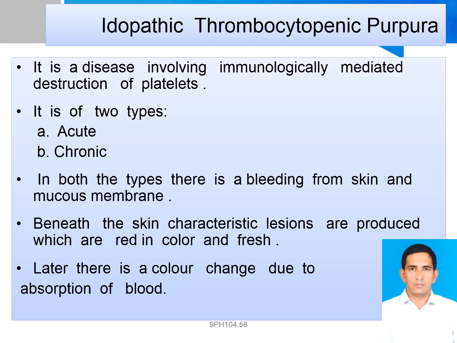These bruises may also appear as pinpoint-sized red or purple dots on the skin called petechiae. Petechiae often look like a rash.